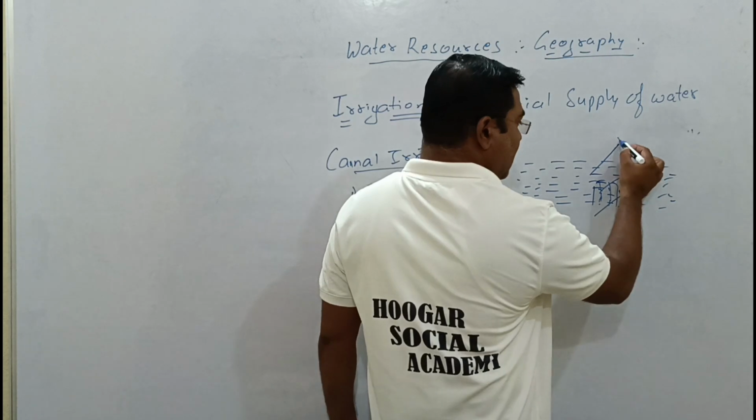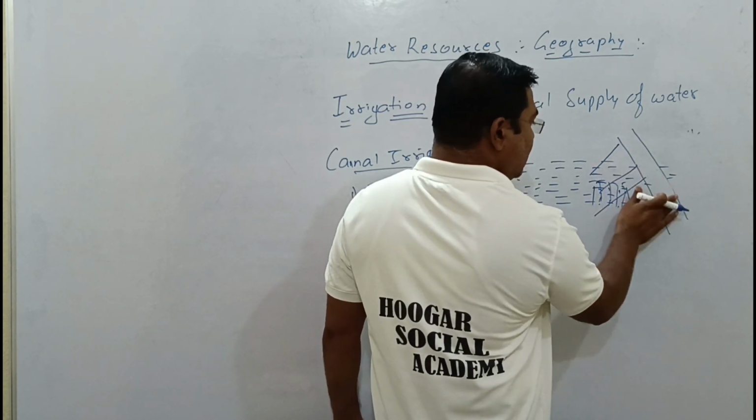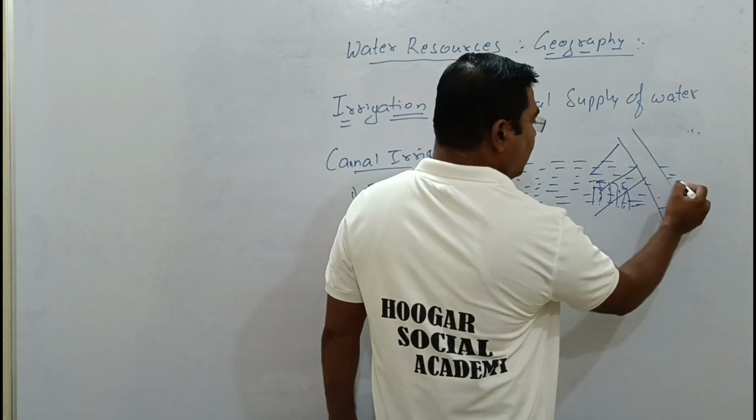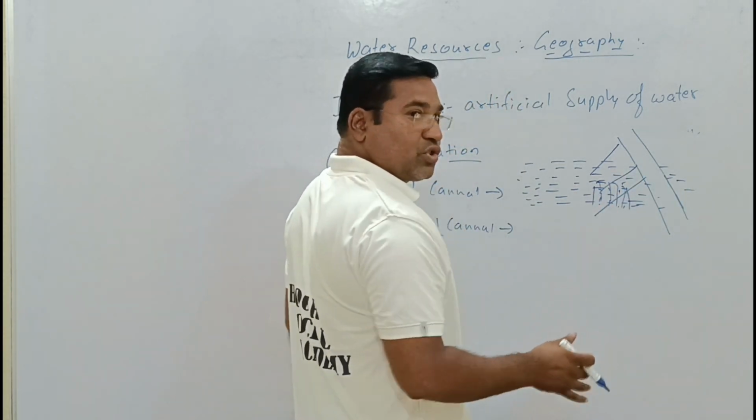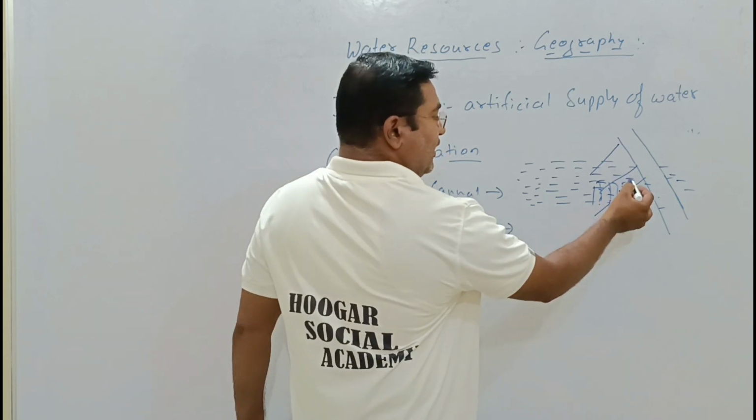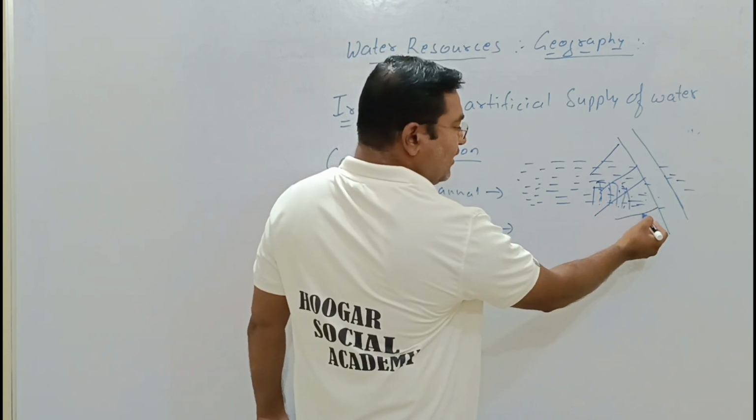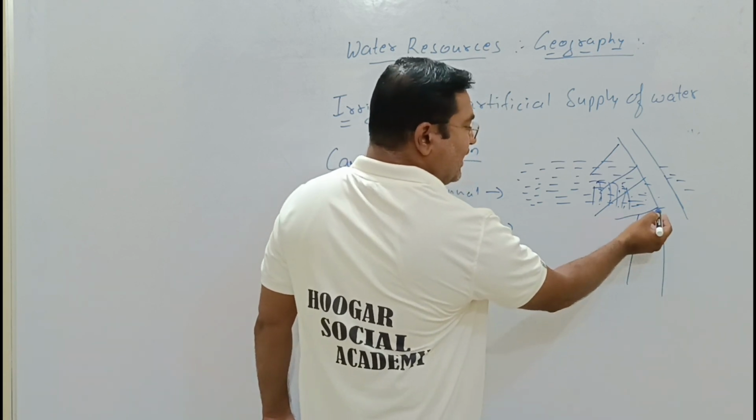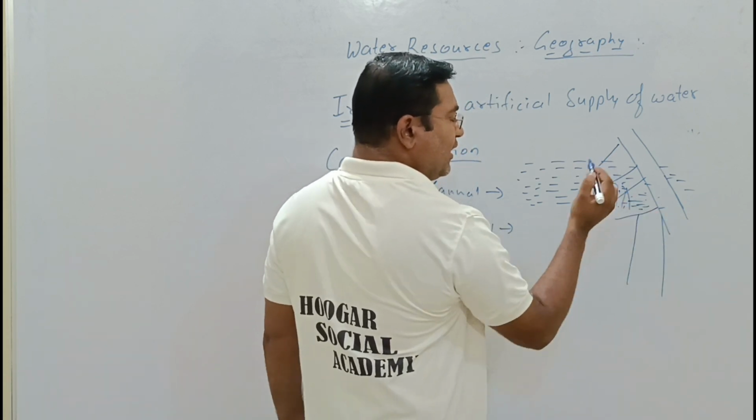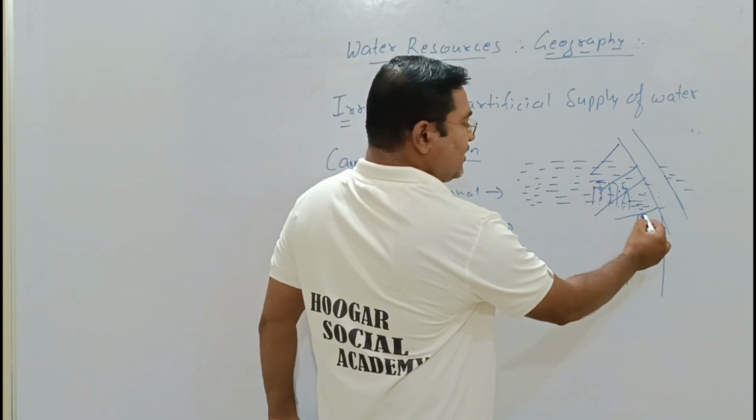Okay, these are the big pillars, and this dam has been constructed. Now water will be allowed to flow downward. Here there will be storage of the water. The water will be stopped here, and the reservoir will be constructed, or we will directly attach the canal to the dam.